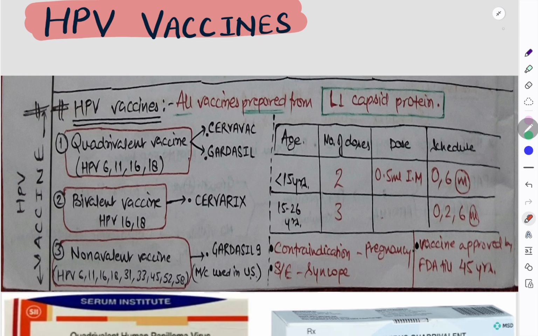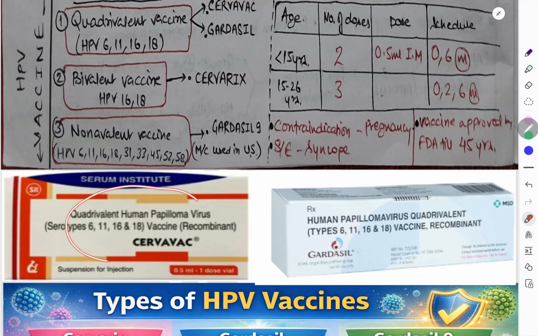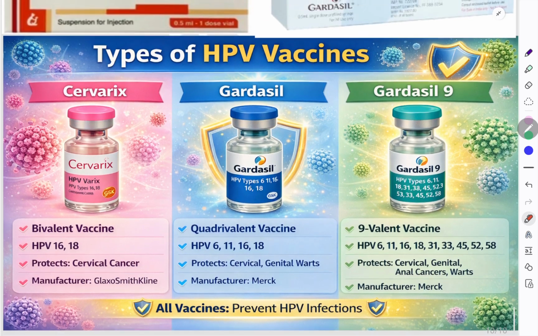There are many queries about HPV vaccines that you can ask your physicians. So here are some pictures of Cervavac, 6, 11, 16 and 18, and Gardasil, that is commonly used. Types of vaccines: Cervarix, that is bivalent, only 16 and 18 are used, from GlaxoSmithKline. Gardasil, that I am saying has 6, 11, 16 and 18. And Gardasil 9 has many more types: 6, 11, 16, 31, as I have told. So these are the vaccines available for the HPV DNA virus.